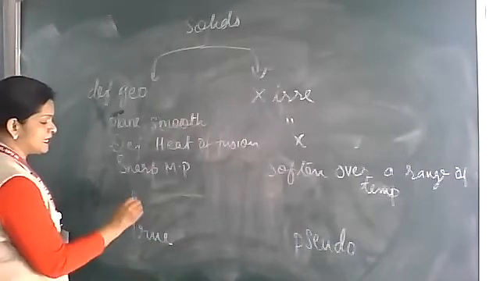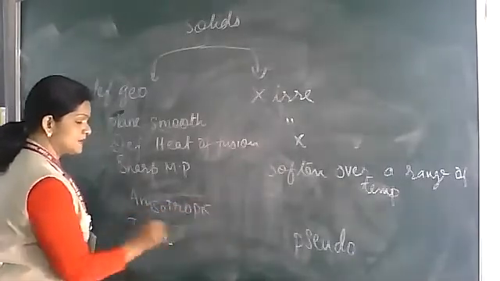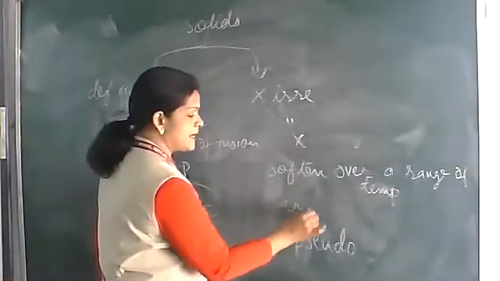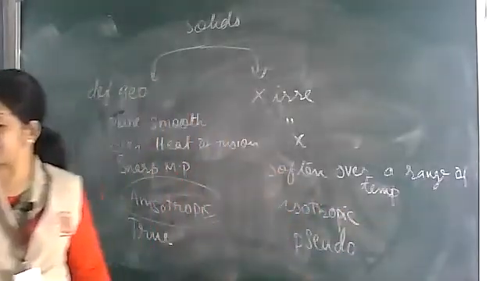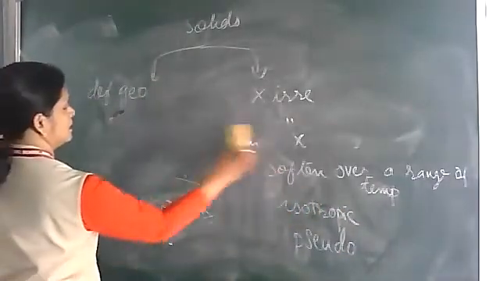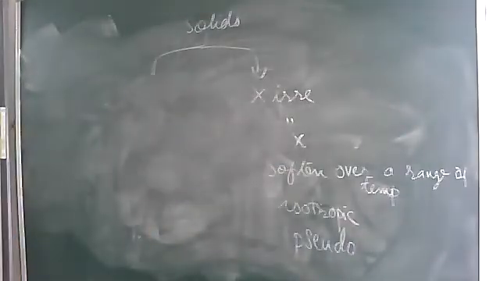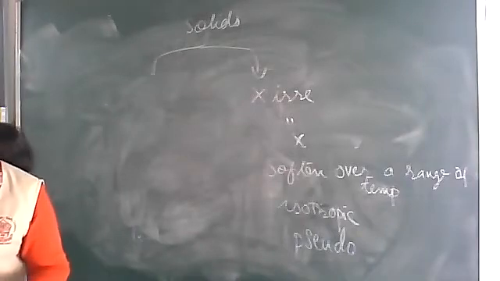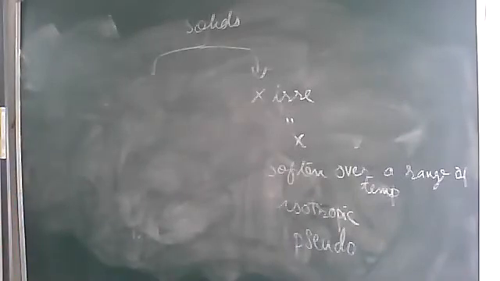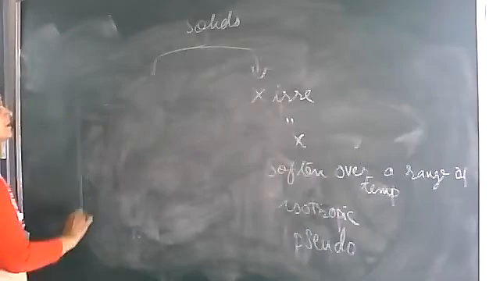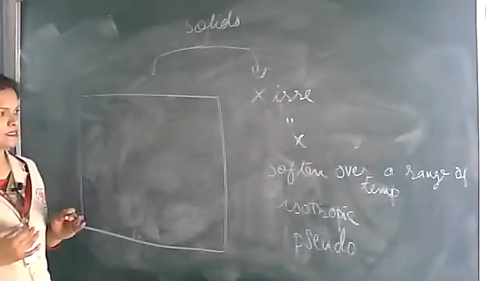Here is another point, anisotropic. This we have to learn, anisotropic and isotropic. What is meant by anisotropy or isotropy? We know that in crystalline solids, the particles are arranged in a regular, periodically repeating pattern. That is the speciality of crystalline solids. So I'm going to draw a crystalline solid. Here the particles are arranged in a regular way.